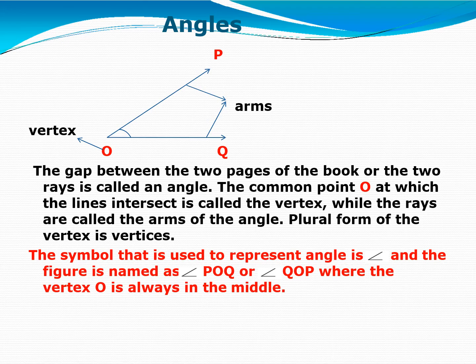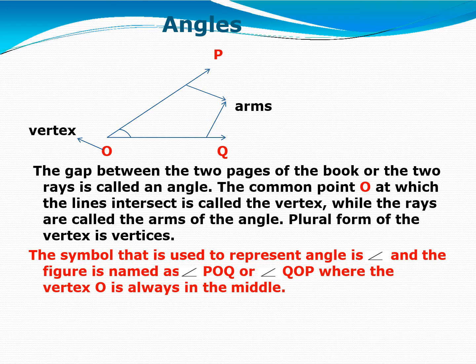Here you just remember that with two rays we can create an angle. The gap between the two pages of the book or the two rays is called an angle. That gap is called angle. As you are looking on your screen, the common point O at which the lines intersect is called the vertex.